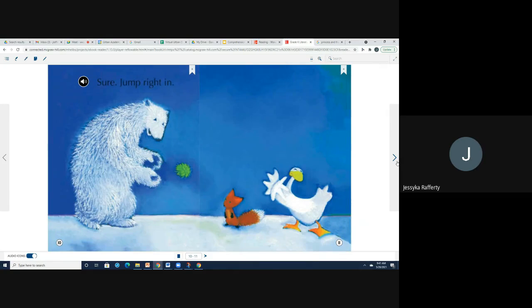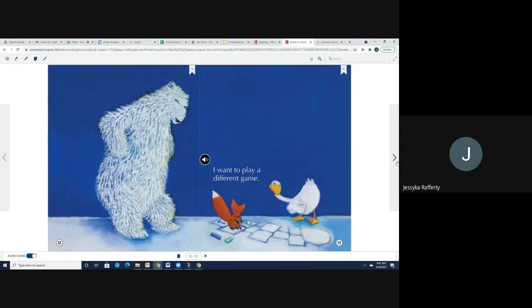Sure, jump right in. So they all agreed, hey, Fox, you can play with us. Come on in. I want to play a different game. So we know that they're now playing hopscotch, and they were all happy playing with the ball, but now Bear does not look like he's too happy with that. And Goose looks confused. Maybe she's never played that before.